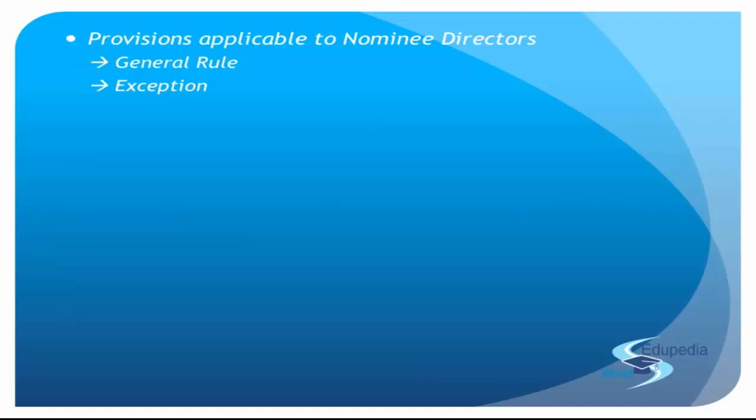If I talk about the capacity of both the directors, it is going to be the same. Neither will the other directors overpower the nominee directors, nor can the nominee directors overpower the other directors. They are all in the same position. They are all the directors of the company, holding equal power. But still there are certain exceptions over there. So what are those exceptions?